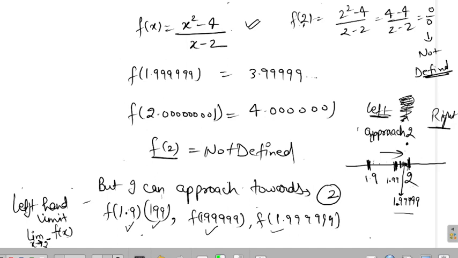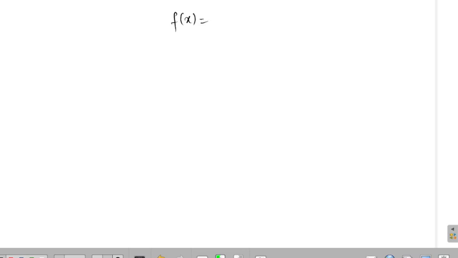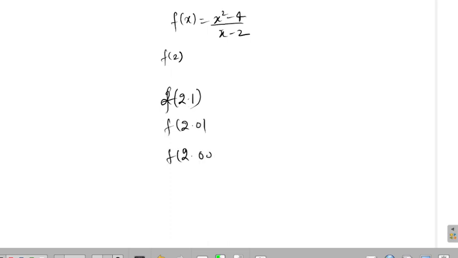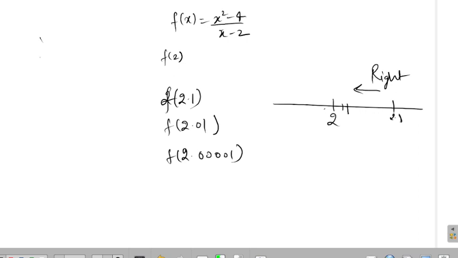Okay, now for the same function, again let me write it: f(x) equals x square minus 4 divided by x minus 2. I can't find the value of f(2), but I can find the value of f(2.1). I can find the value of f(2.01). I can find the value of f(2.00001). Now are all these numbers on the left side or the right side, Archana? Right side. Okay, 2.1 will be here, 2.01 will be closer, but I am approaching from the right side. So this is called the right hand limit.